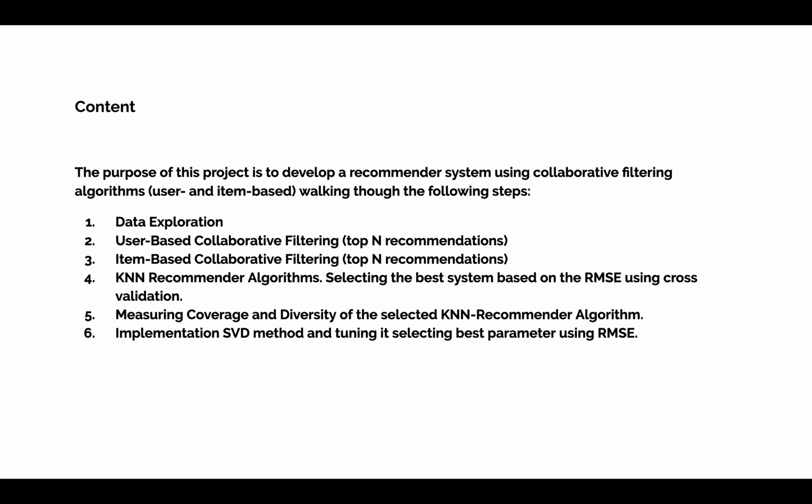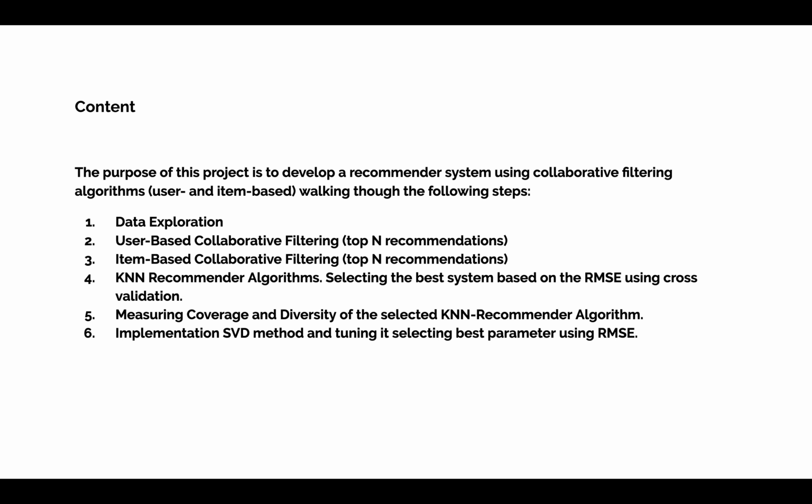The project has the following structure. First step is data exploration, then constructing top-N recommenders using simple user-based and item-based collaborative filtering. Then I'm moving to more complex KNN recommender algorithms and selecting the best one using cross-validation.